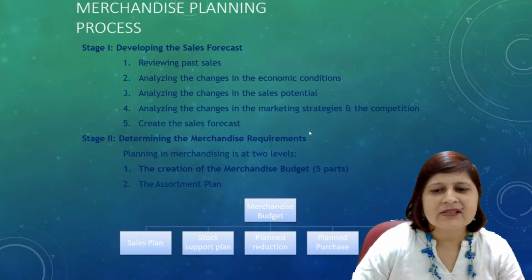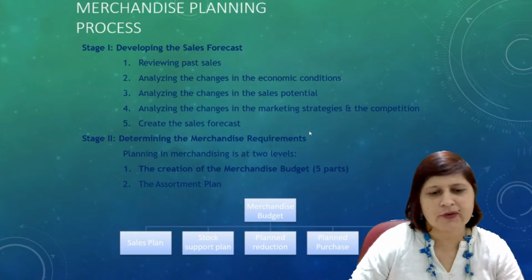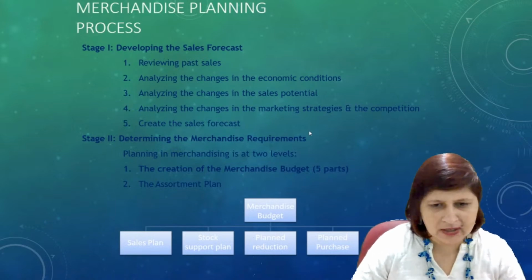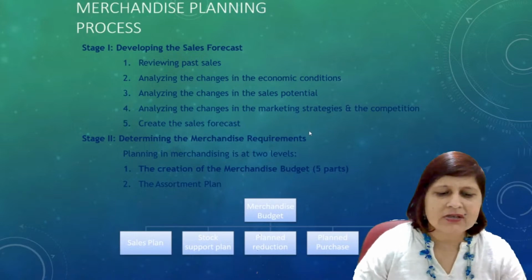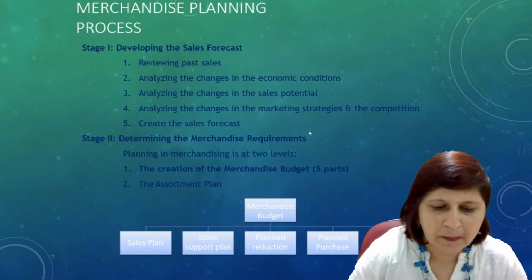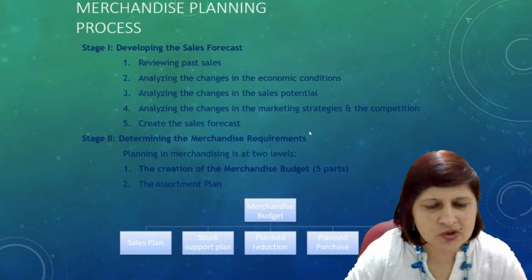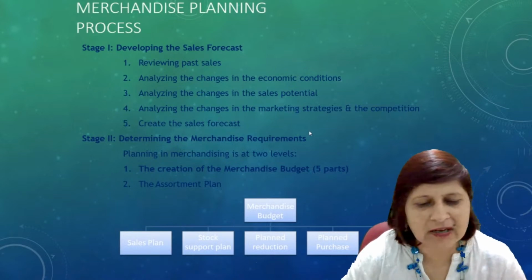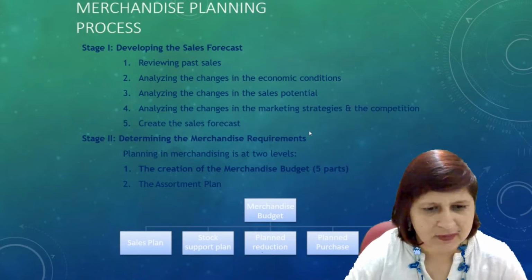Determining a merchandise requirement. Planning in merchandising is at two levels: the creation of merchandise budget and the assortment plan. So budget is a sales plan. You need a budget for the sales, stock, planned reduction, planned purchase, and the gross margin, right?